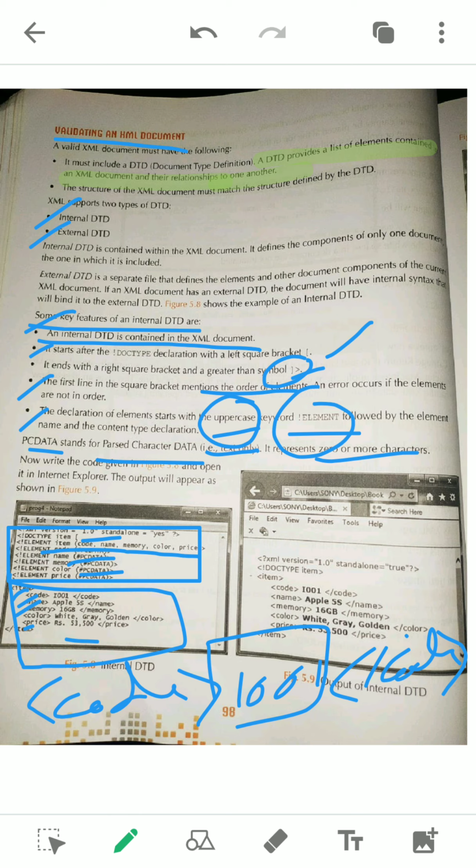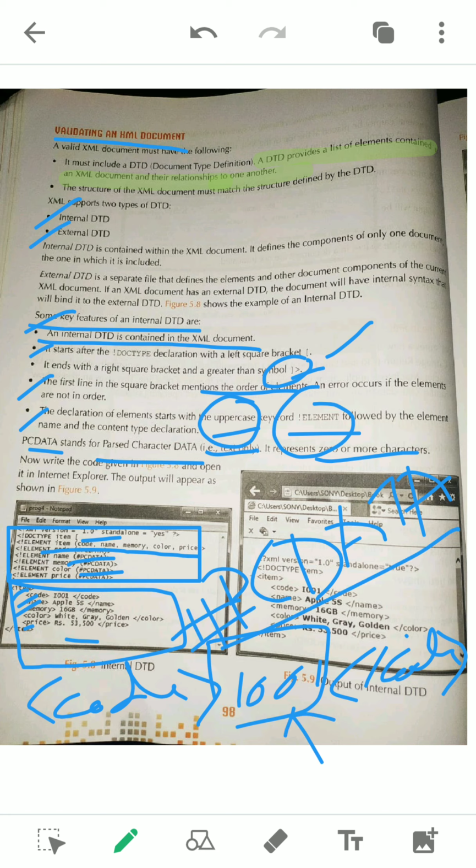This part may be empty or it may be more than one, and before that you must use the hash sign. You can see the hash symbol is given. So this is the internal DTD. You can see the order of all the elements: root is item, then serially code, name, memory, color, everything is given serially. This is the order mentioned to you.